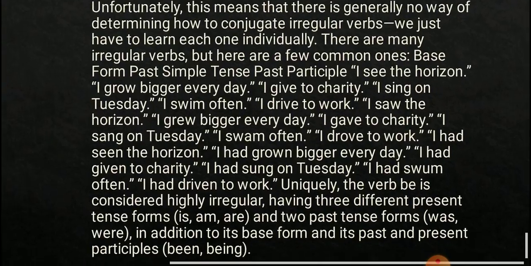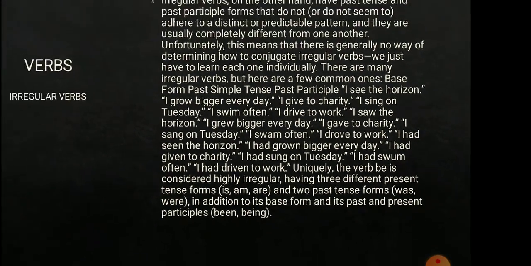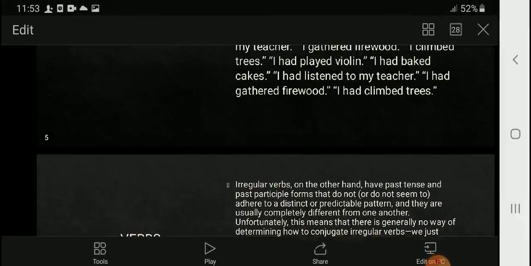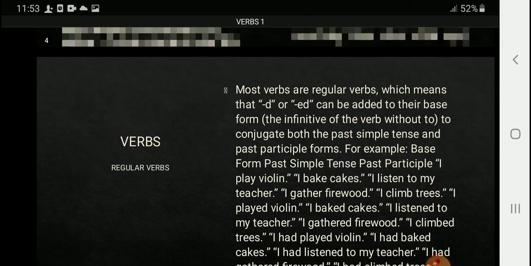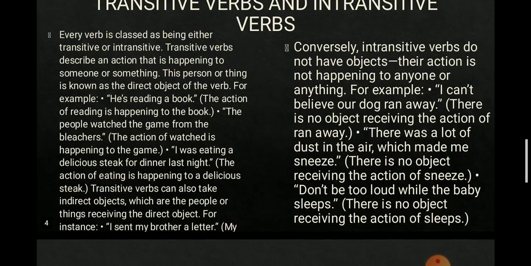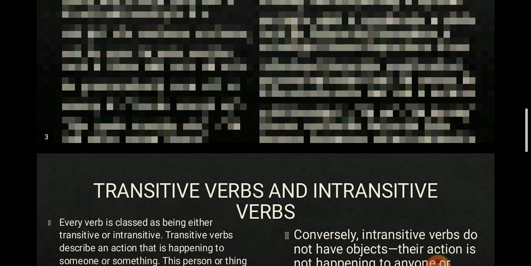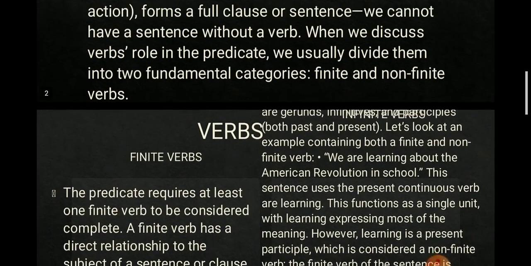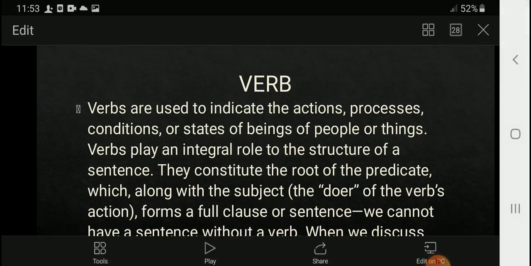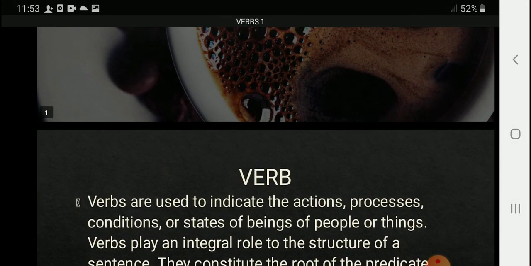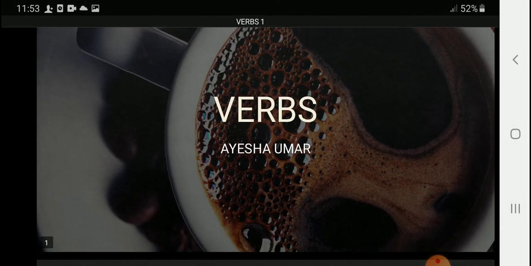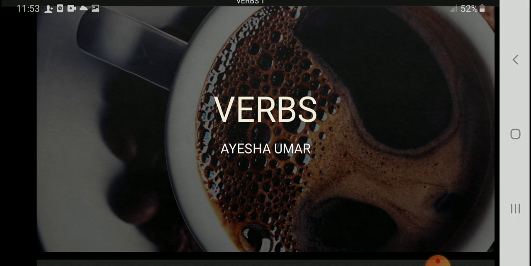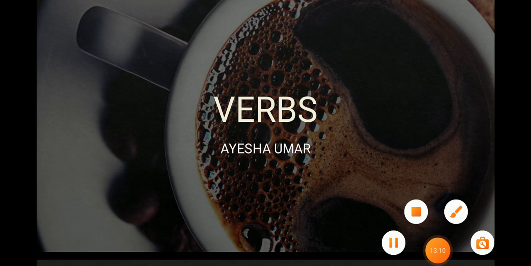So you should keep these different patterns in mind while learning about verbs: what kind of forms they can take, in what sense they can be used, and what role they play in a sentence when you are using them. I hope that you have understood it, and you will continue further. You will go ahead in the journey of learning with me.